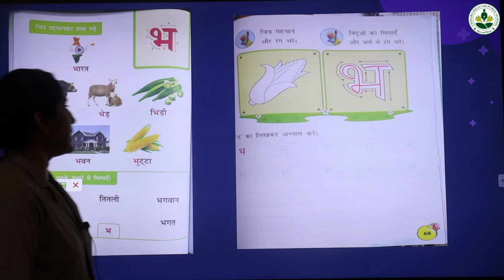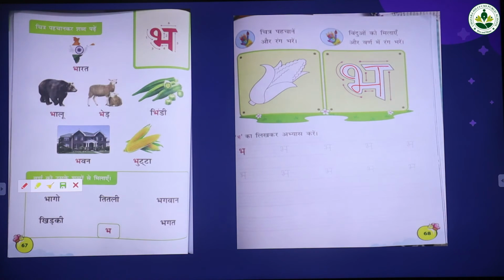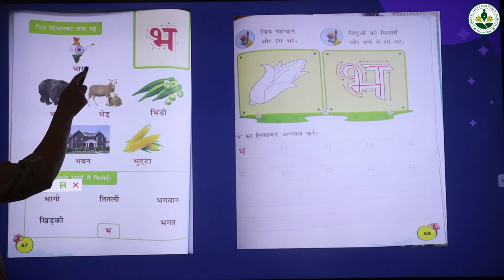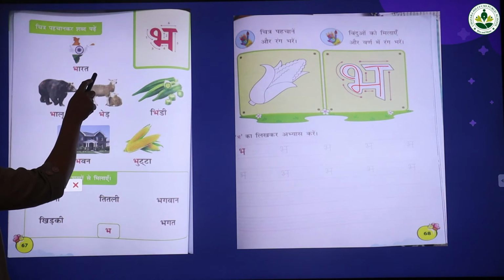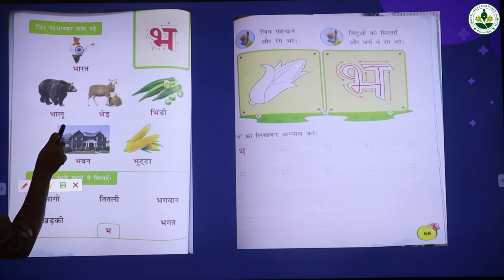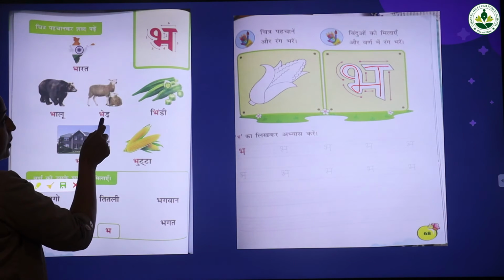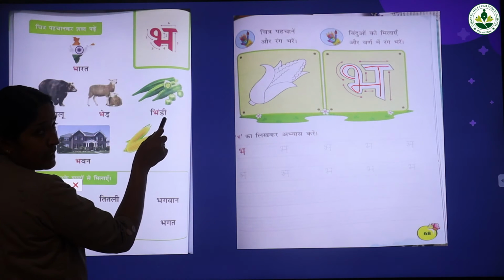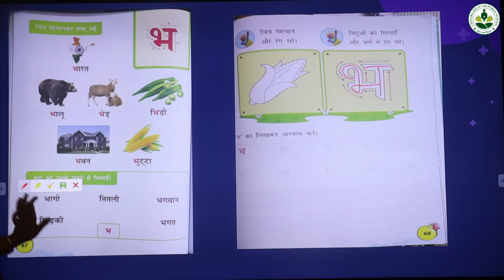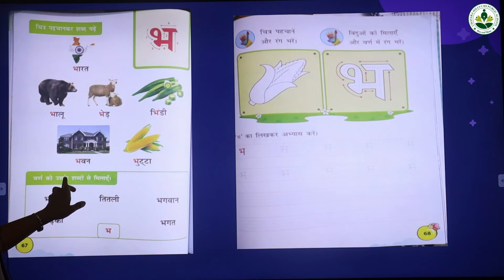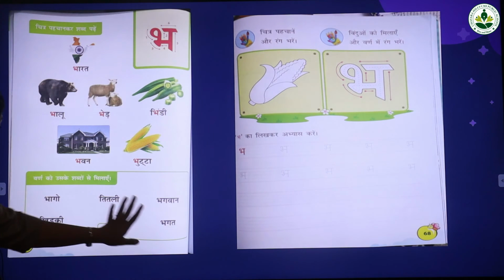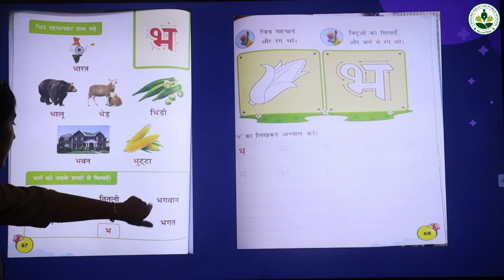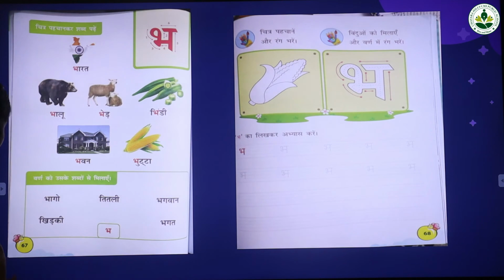This is your homework, page number 68 and page number 67. All of you take page number 67 and read loudly. Bharat. Balu. Bet. Pet. Bhimdi. Bhavan. And this is also your homework: match the pictures to the words and circle the letters. That is your homework.